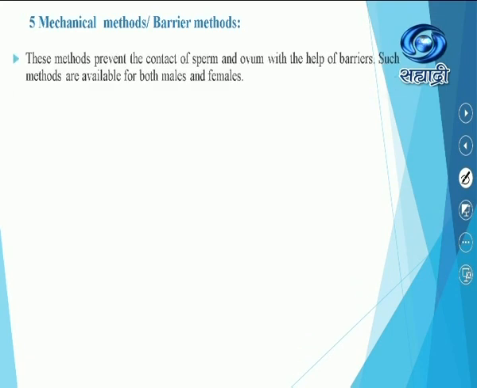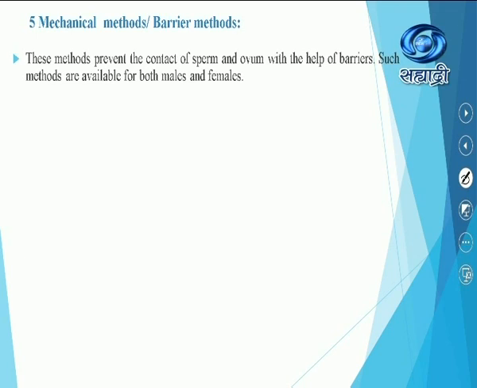Mechanical methods, or these are called barrier methods. See student, though this is the last part of the topic, most of the time in exams, 1 mark, 2 marks questions, odd man out type of question, which one of the following is not a mechanical means, or 3 marks questions are expected on this last part, that is, which are the various different family planning techniques. This method prevents the contact of sperm and ovum with the help of barriers.